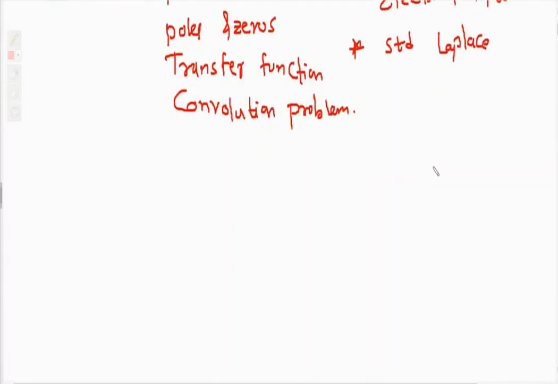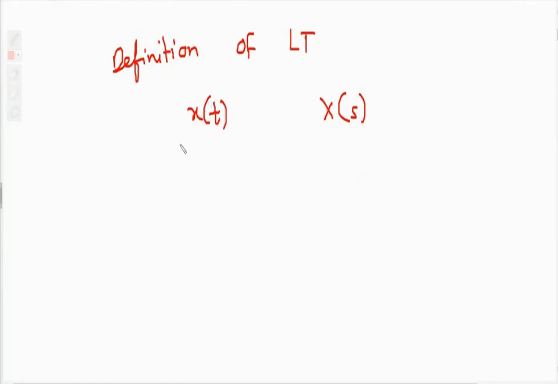Now first start with the definition of Laplace transform. Any continuous time signal x of t is converted into Laplace domain x of s, and is given by x of s equal to integration minus infinity to infinity x of t e raised to minus st dt.